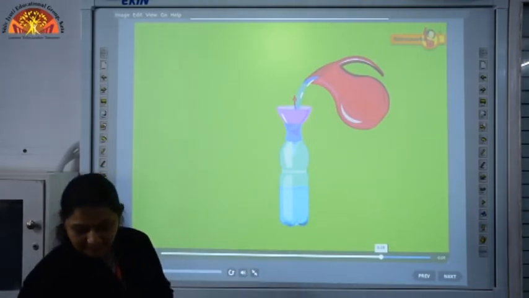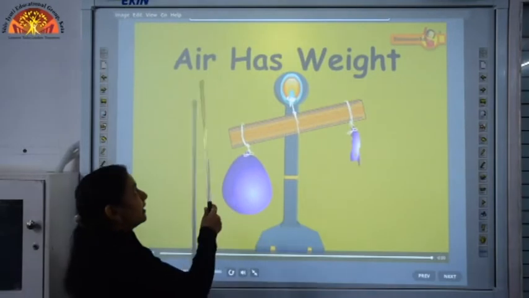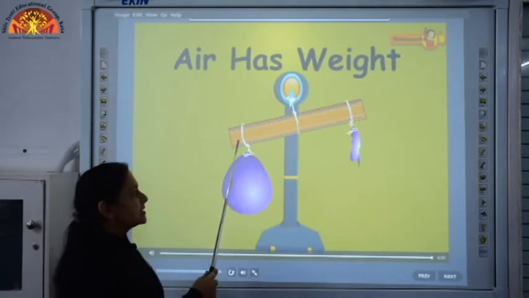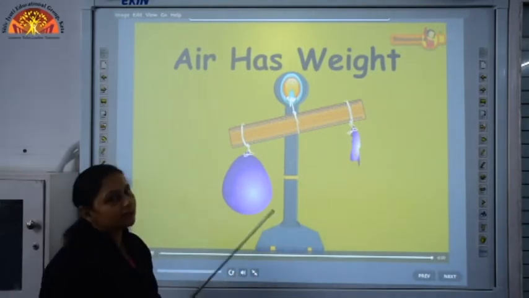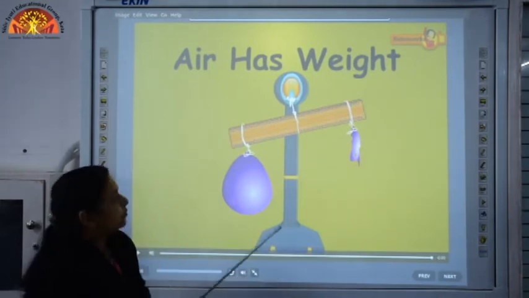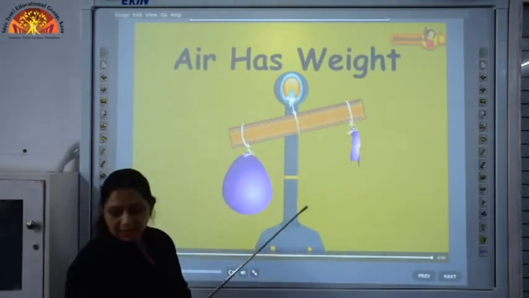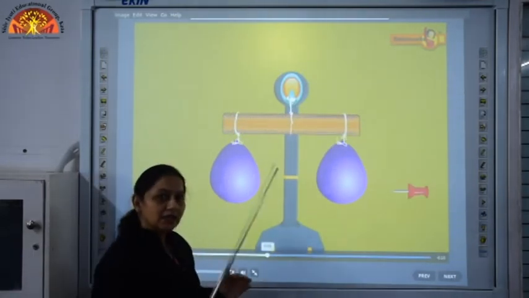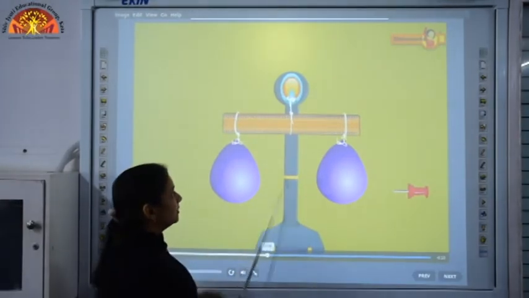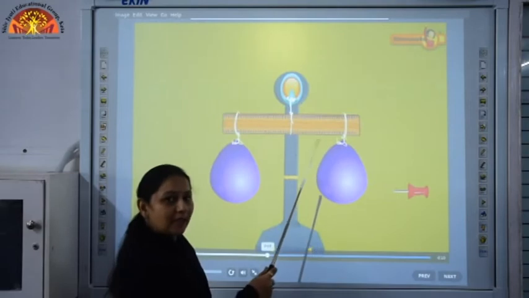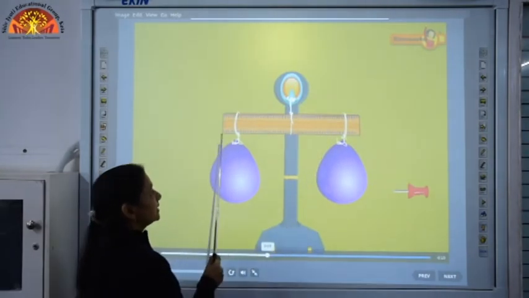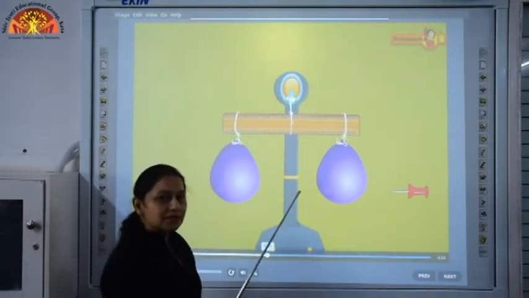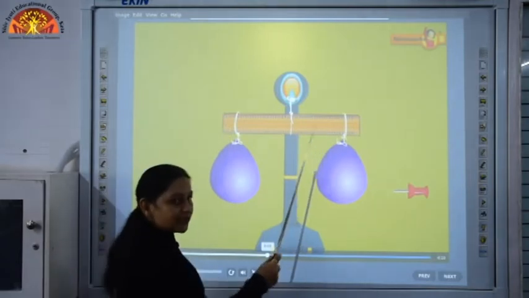So, our next property is that air has weight. Again, this can be shown with the help of a simple activity. Children, you can also do it at home. When you hang two balloons on a scale, what do you find? If they have an equal amount of air filled inside them and you tie them on the two ends of a ruler, they will be in a balanced position. The ruler will be in a straight line.